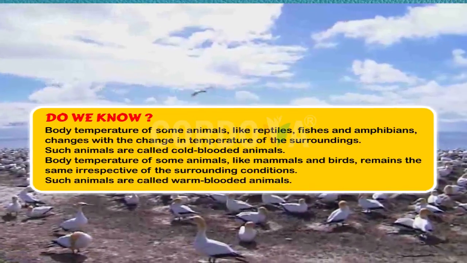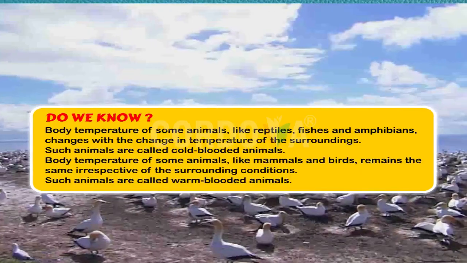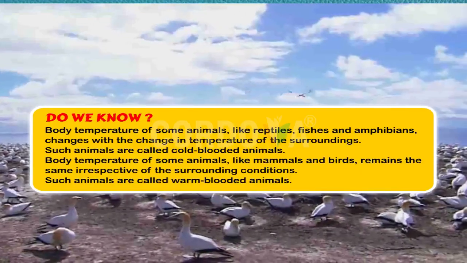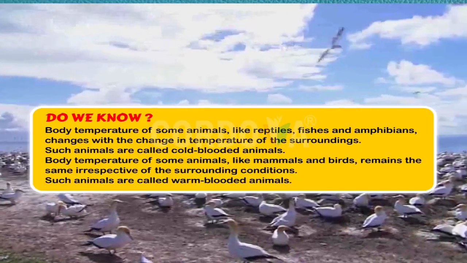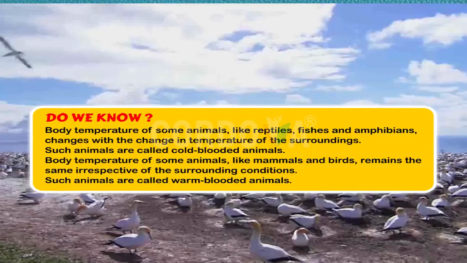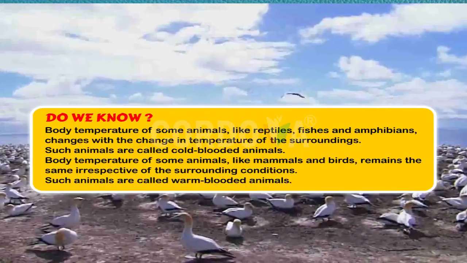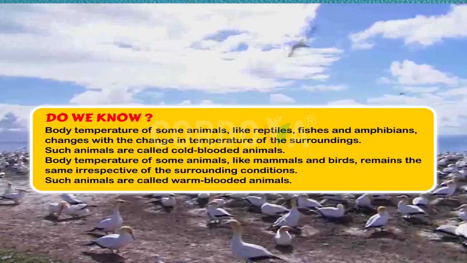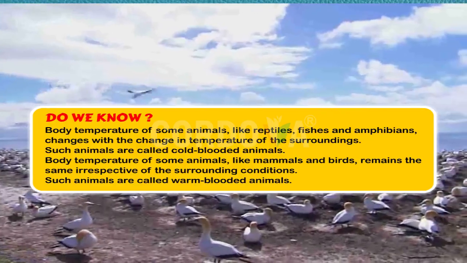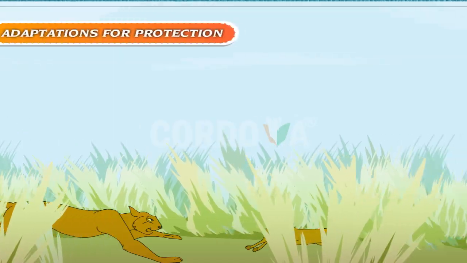Do we know? Body temperature of some animals, like reptiles, fishes, and amphibians, changes with the change in temperature of the surroundings. Such animals are called cold-blooded animals. Body temperature of some animals, like mammals and birds, remains the same irrespective of the surrounding conditions. Such animals are called warm-blooded animals.